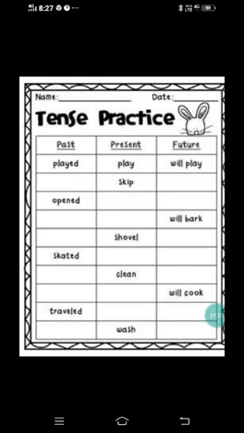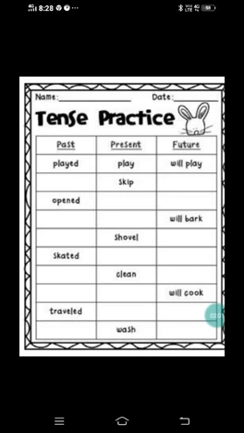Next, in the second row, under present tense the word given is skip. So what do you write under past tense? The word skip is a verb, and the word ends with a consonant, that is p. If the verb ends with a consonant, what will you do to convert it into the past tense? You need to double the consonant and add ed, right? Next, for future tense, what will you write? For future tense, we usually use will and shall, I said, right?